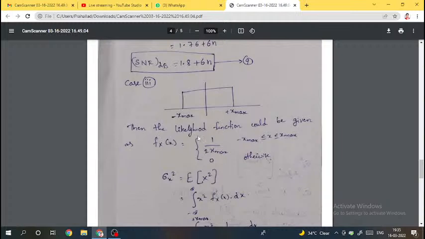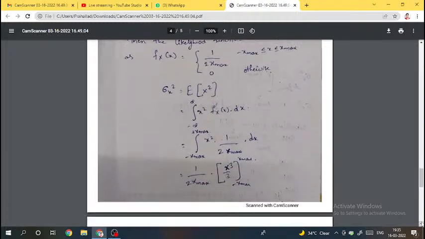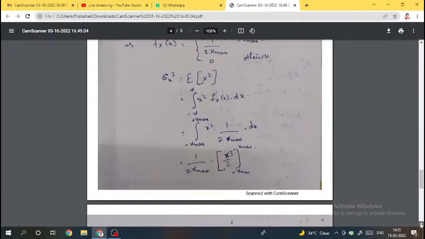See here, the likelihood function will be given as f x of x is equal to 1 by 2 x max, where x varies from minus x max to plus x max and 0 otherwise. Then calculate the mean square value, like the signal power.